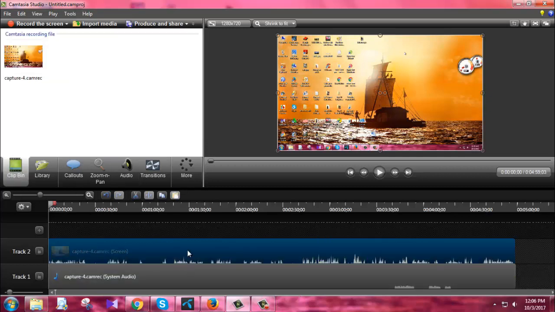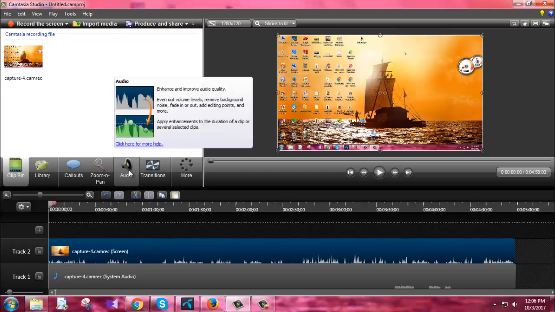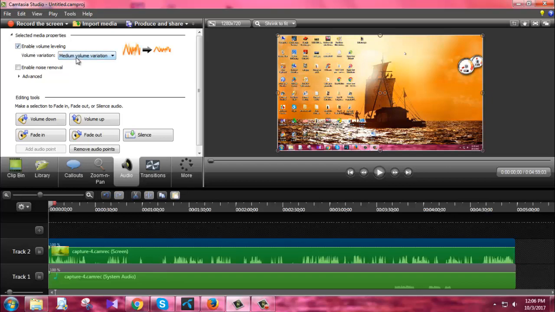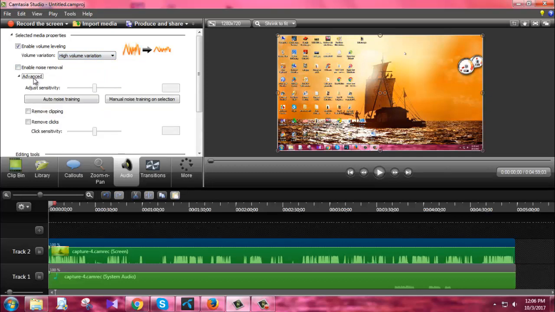Now click on the audio files and click on audio here. You just see your audio files here. Now click on enable volume leveling and click on high volume variations. Now click on advanced, then enable noise removal. Now click on remove clipping and remove clicks